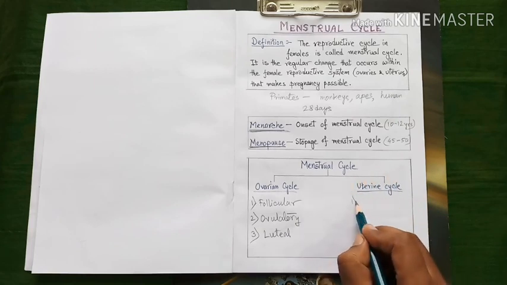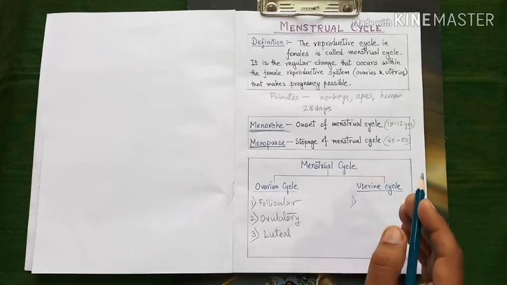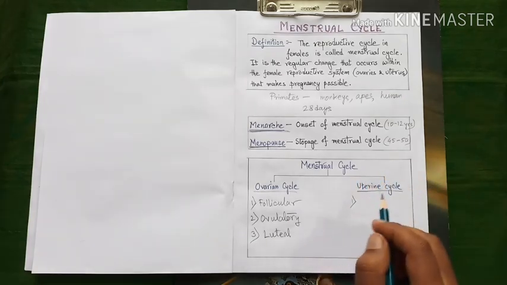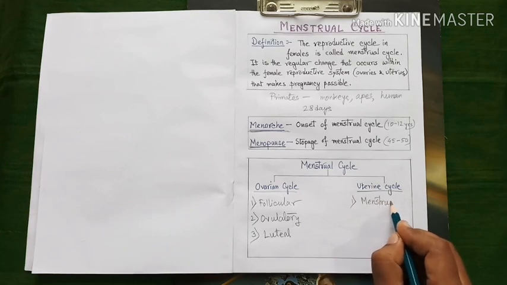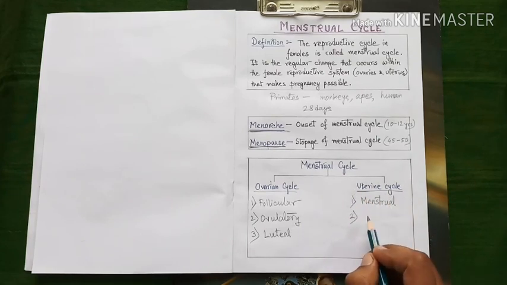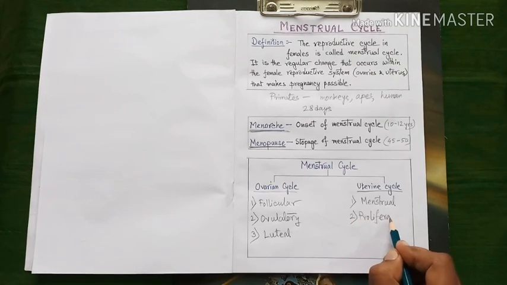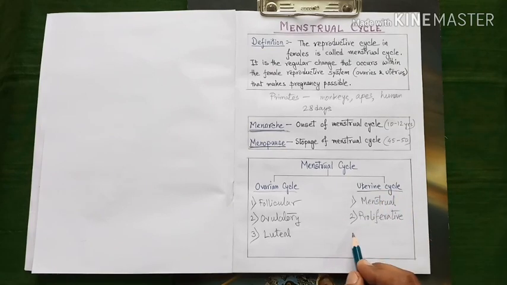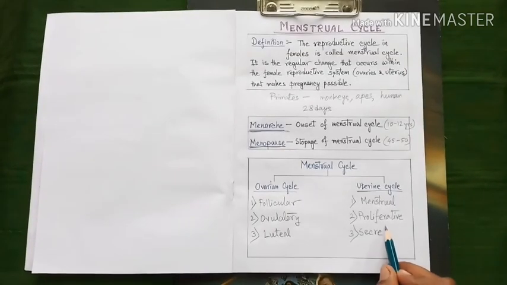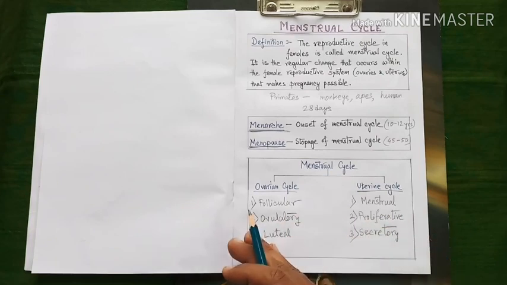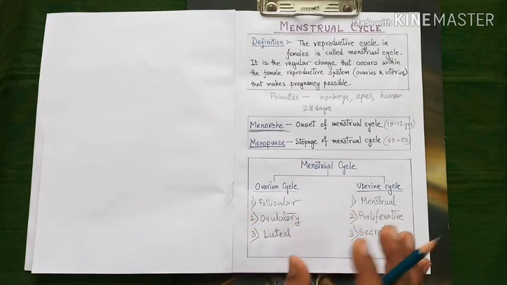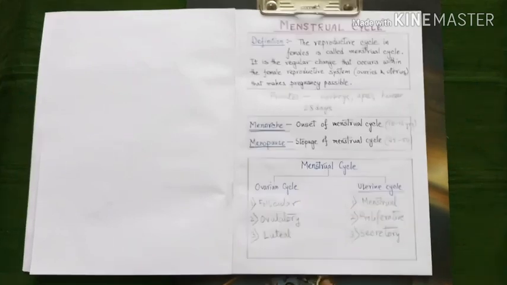Next, let us know the different sequential phases of the uterine cycle, the changes that take place in the uterus. Number 1, menstrual phase. The next phase is the proliferative phase. And the last phase is the secretory phase. So these are the different phases of the ovarian cycle and uterine cycle respectively, both of which are part of the menstrual cycle.